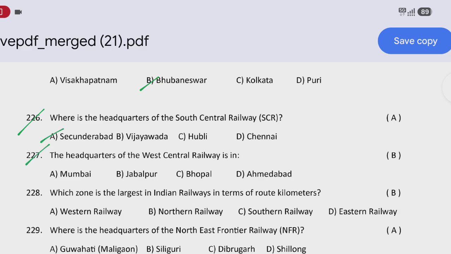Next question: the headquarters of the West Central Railway is option B, Jabalpur. Next question: which zone is the largest of Indian Railways in terms of route kilometer? That is option B, Northern Railway. Next question: where is the headquarters of North East Frontier Railway? That is option A, Guwahati.